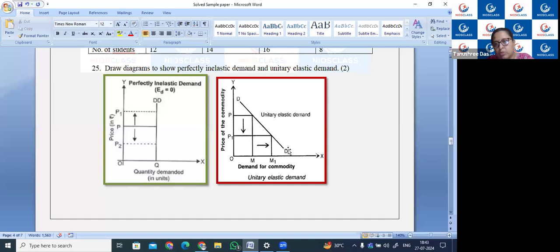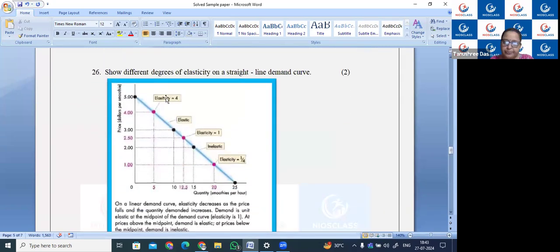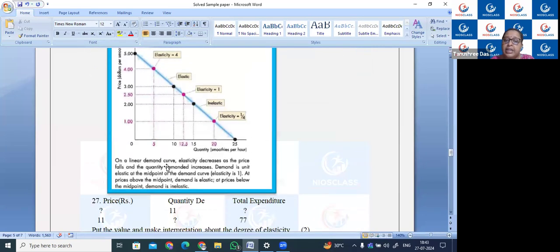So you should know as many diagrams as we did; you should be knowing about those diagrams. Then next we have the degree of elasticity on a straight line demand curve. So this is a demand curve and these are the various degrees of elasticity. As you can see, it is written on a linear demand curve: elasticity decreases as the price falls and the quantity demanded increases.